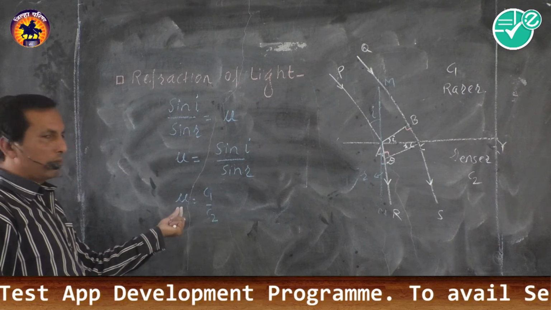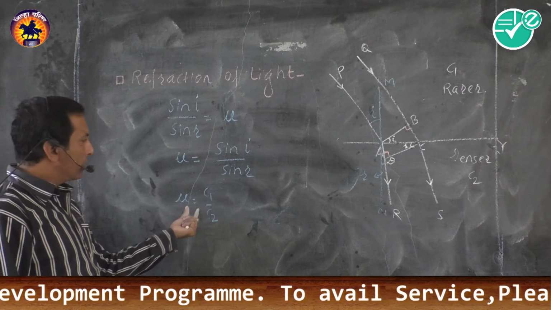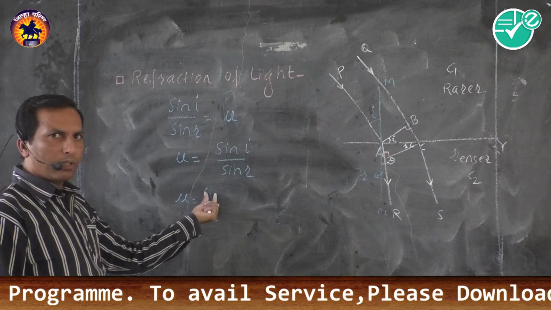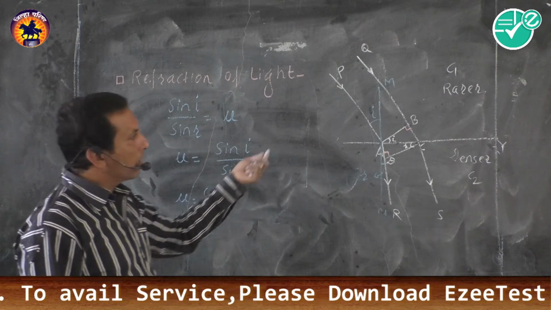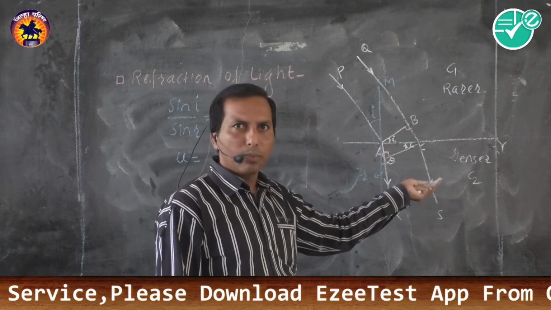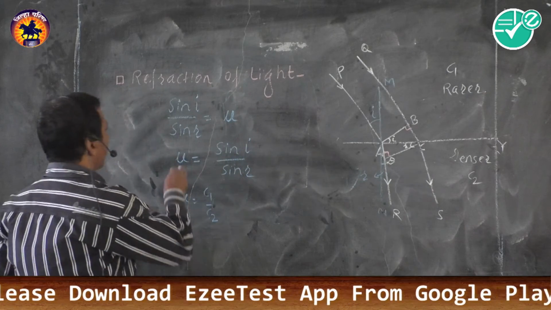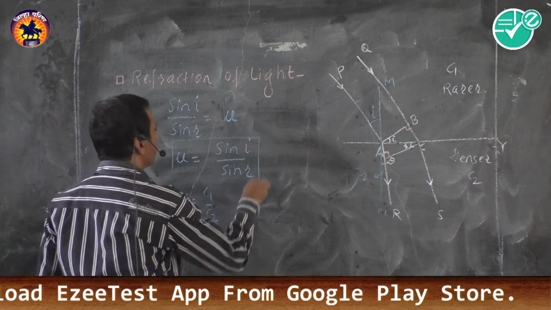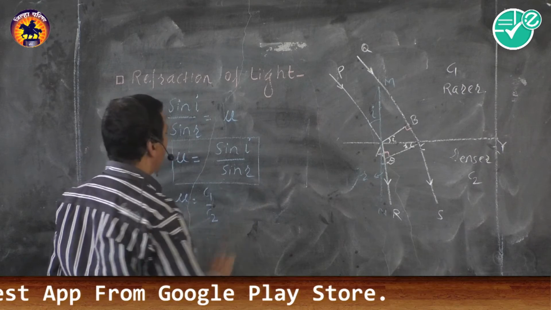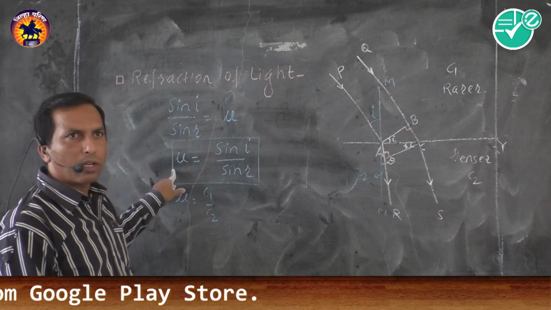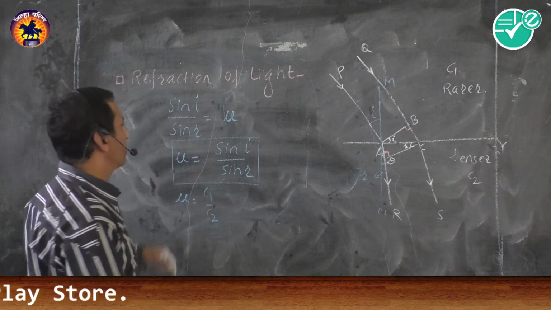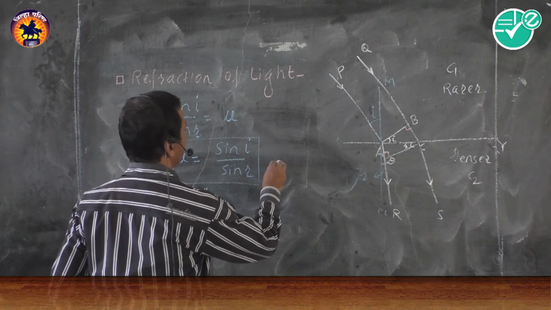Similarly, refractive index is the ratio of velocity of light in rarer medium and velocity of light in denser medium. Students, this formula is called Snell's law. This is Snell's law.